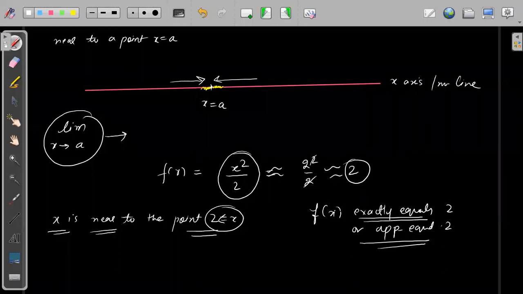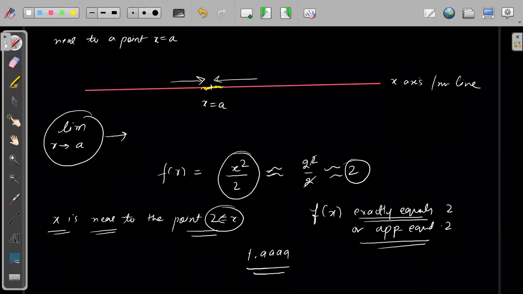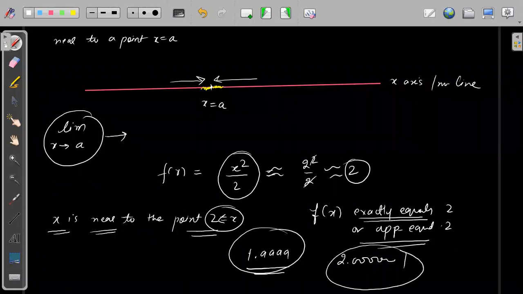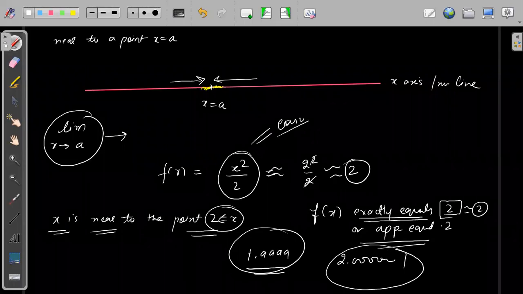If x is approximately equal to 2, it can be something like 1.9999 or it can be 2.0000001. It can be this number or that number, right? Right now it is not exactly 2, but for our convenience we will say it is approximately 2, so we will write it as equal to 2, right? This part is very easy, we are not having any problem, right?